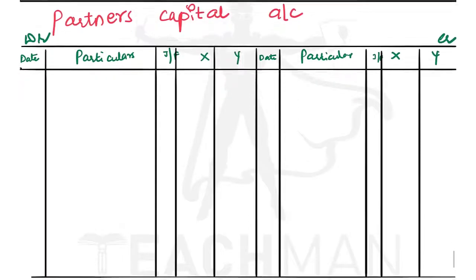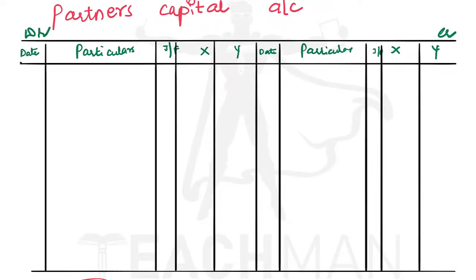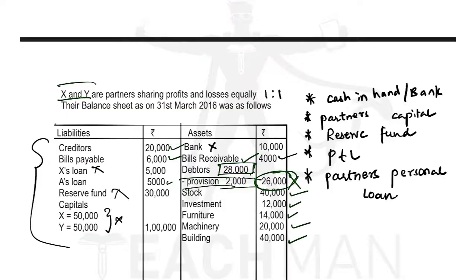In the partners' capital account, we will record the 5 items that we have not recorded in the realization account: partners' capital, any reserve fund given, or any profit or loss given on the liability side or the asset side. Here partners' capital is given and reserve fund is given.